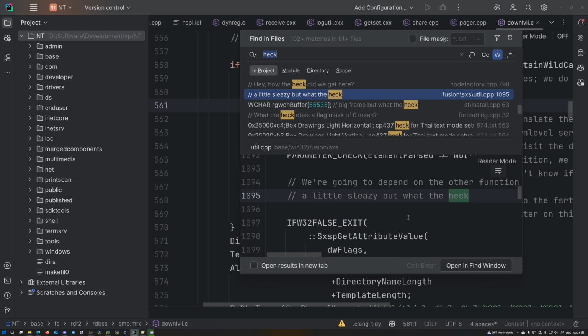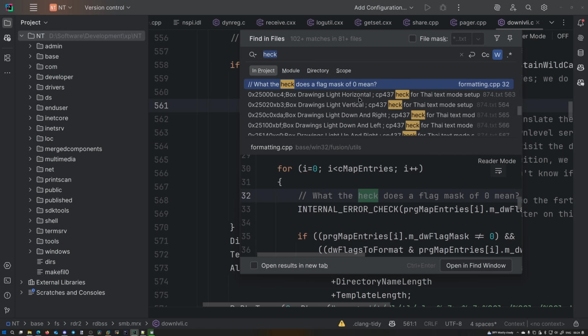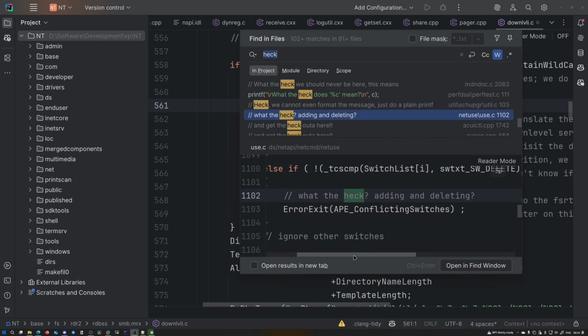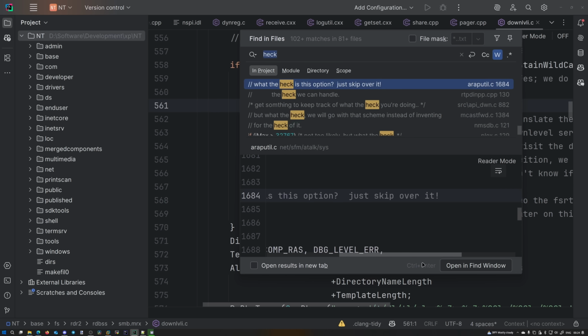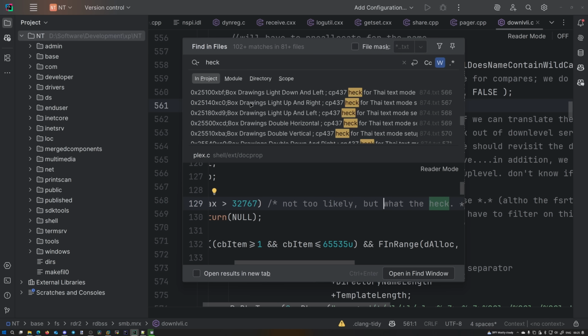A little sleazy, but what the heck? What the heck does it mean? So much confusion. Just for the heck of it. Employees also had fun. What the heck? Adding and deleting. What the heck is this option? Just skip over it. Not too unlikely, but what the heck? So that's it for the hacks, I think.